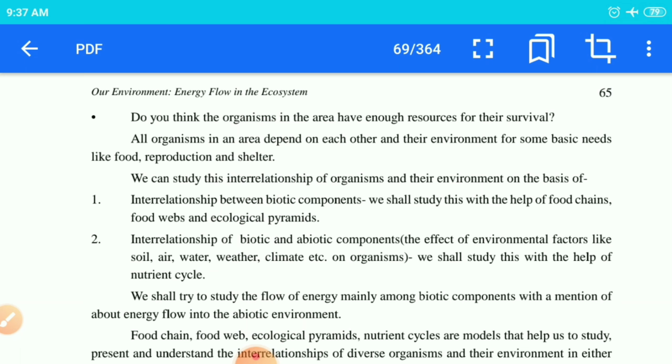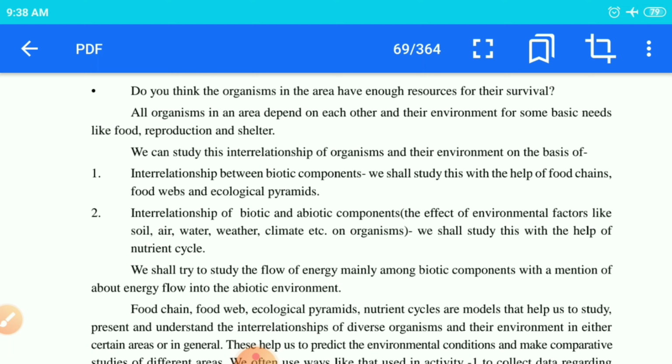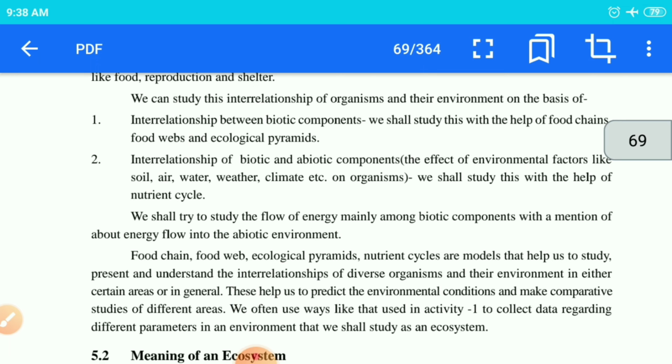In an ecological pyramid, children, from producers to the top consumers, all things present are included. Next, we will see the interrelationship between the biotic and abiotic components, how they are correlated, how the environmental factors are correlated with each other.